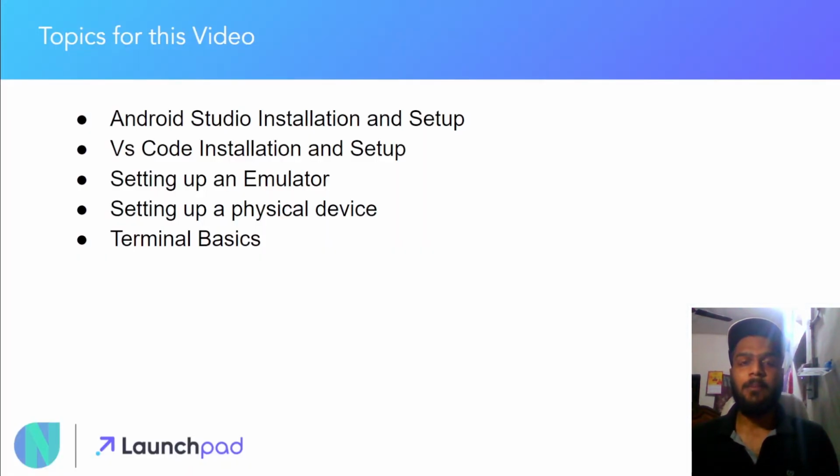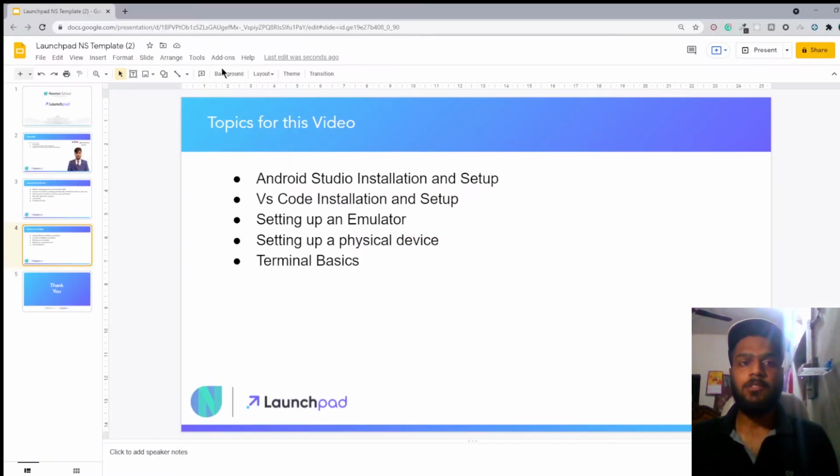So the topics which I'll be covering in this video are: we'll be seeing the installation and the setup for Android Studio. We'll also be setting up and installing VS Code, setting up an emulator in which we'll be running all our apps in future, and setting up a physical device. I will also be telling you about some of the terminal basics which will be helpful for you if some of the things in your IDE are not working and you want to continue with your Flutter development. So let's get started with the Android installation and setup first. So let me switch the screen.